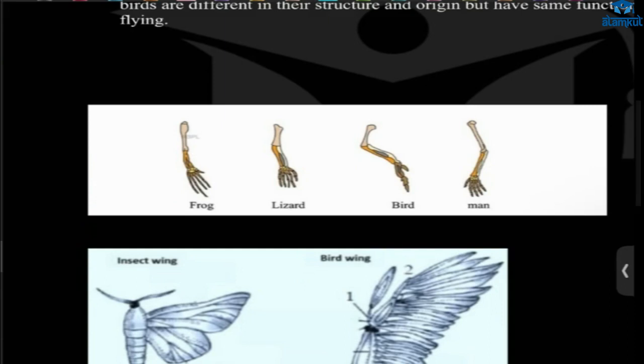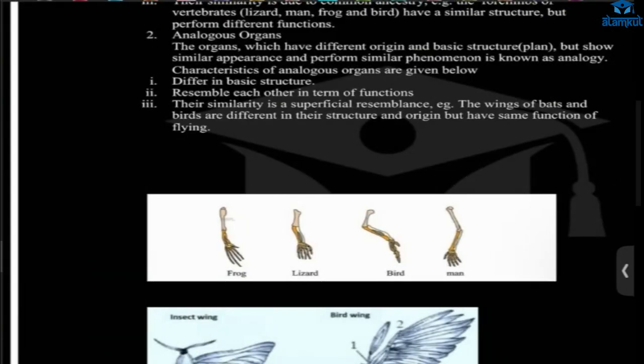All the mammals... Ma'am, how can a man walk with his hand? Cheetah and man use their hand for various things. So they are performing different functions, but the origin is the same.